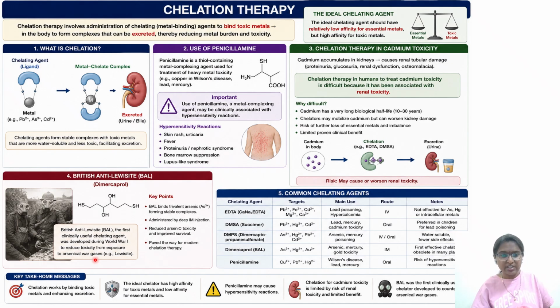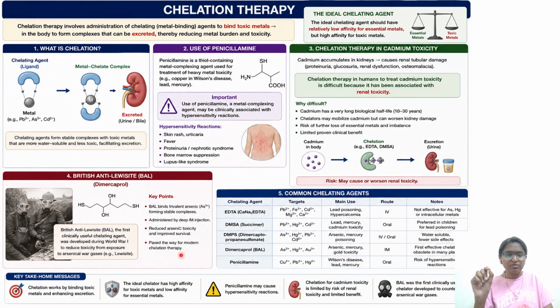The key point to remember is that it acts as a chelating agent. This BAL binds trivalent arsenic, forming stable complexes. So whenever there is arsenic poisoning and you use British anti-Lewisite, it will form a complex. It is administered by deep intramuscular injection, reduced arsenic toxicity and improved survival, and paved the way for modern chelation therapy. So that was about British anti-Lewisite.